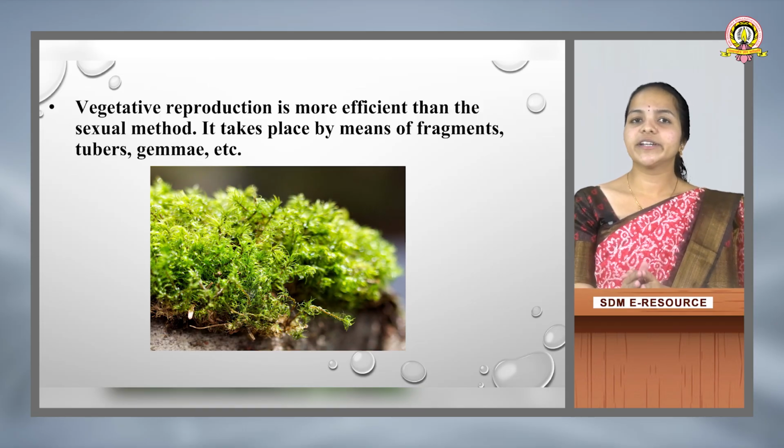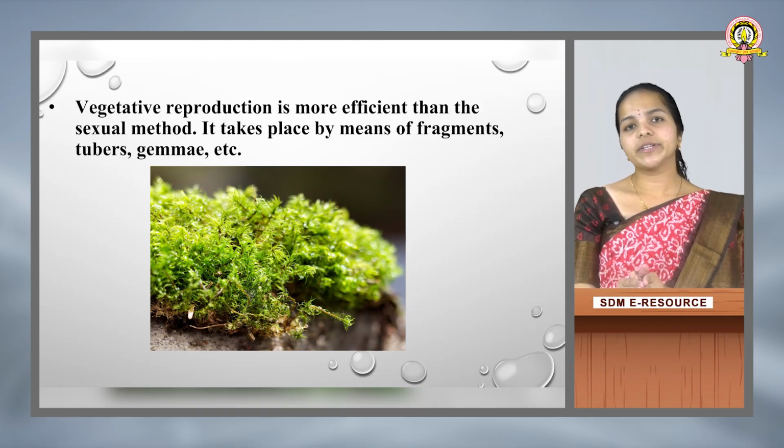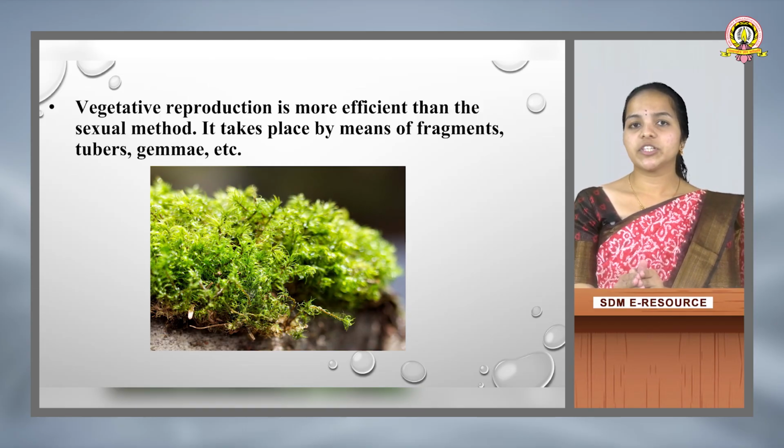And when we talk about their reproduction, it undergoes two types of reproduction, that is vegetative reproduction and sexual reproduction. What is vegetative reproduction? It is more efficient when compared to the sexual method. In sexual reproduction, fertilization of two gametes takes place, but vegetative reproduction takes place by means of fragments, tubers as well as gemma.